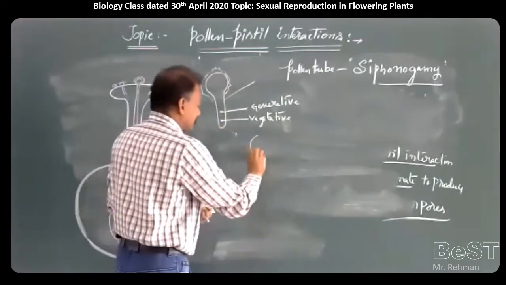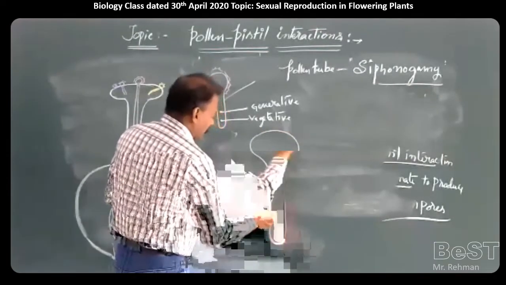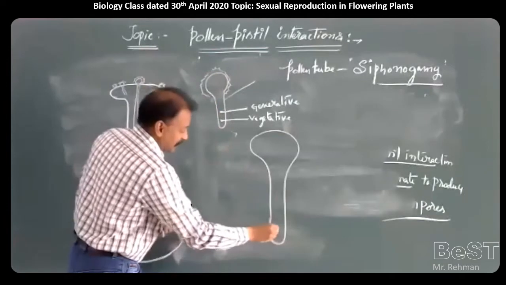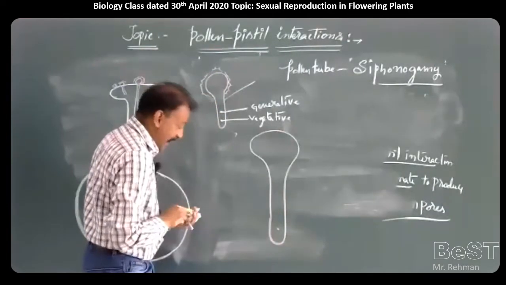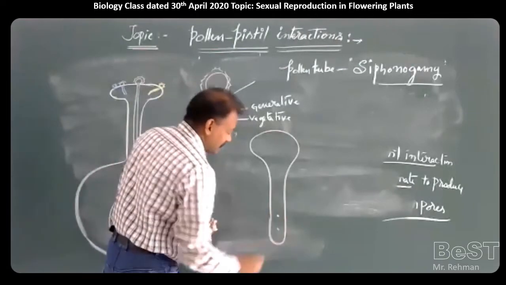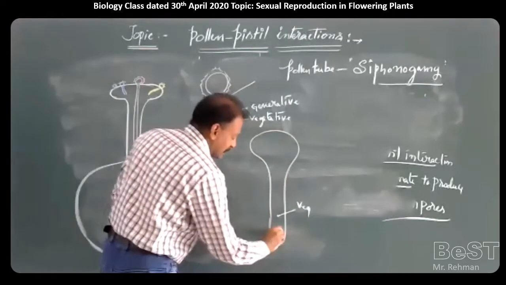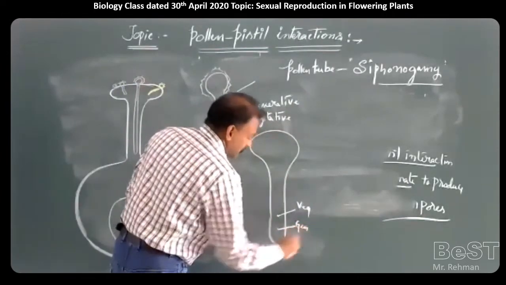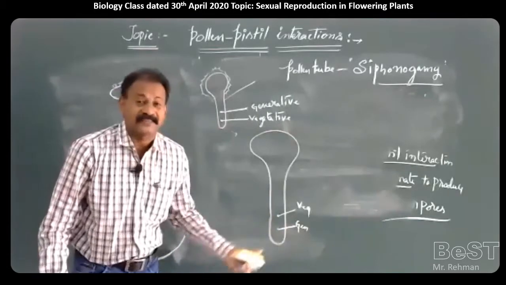Concept: when the pollen tube is growing more, the generative cell will come forward and the vegetative cell will be at the back. This nucleus divides by mitosis.